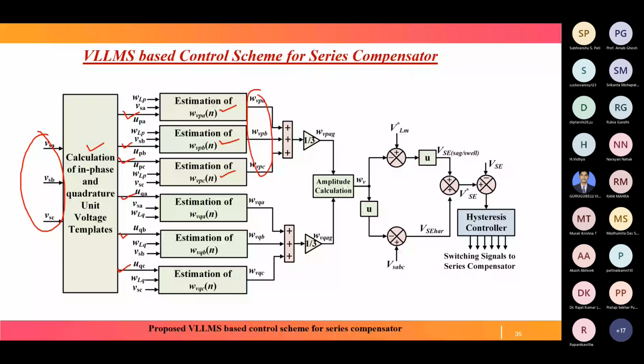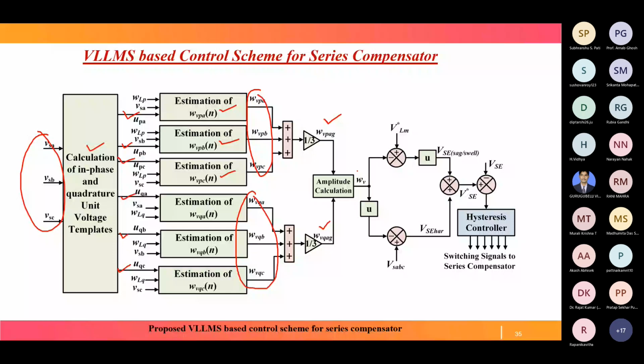Similarly WVQ ABC divided by 3 gives WVQ average. This square plus this square, root over, is the amplitude calculation, and gives WV. This WV is subtracted from our desired load voltage VLM star and multiplied with the unit template, and then we get the VSC signals for sag-swell. Then this WV is multiplied with the template and we get a signal.